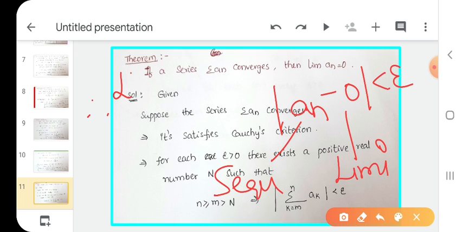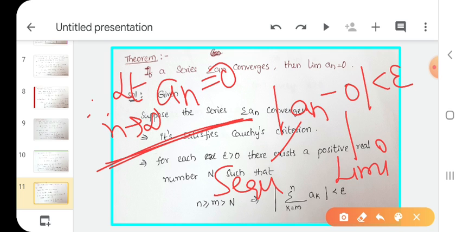Therefore, I write limit n tends to infinity an equals 0. Do you understand? This is the definition of limit of a sequence. If mod an minus 0 is less than epsilon, where an is a sequence and 0 is the limit value, we write limit n tends to infinity an equals 0.